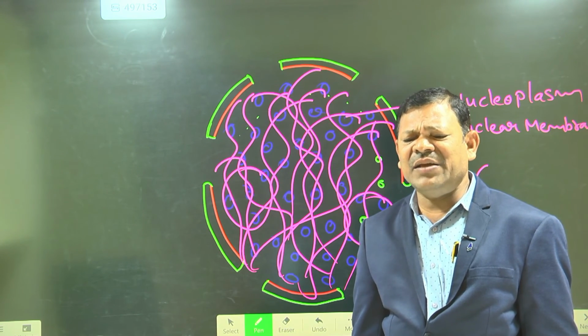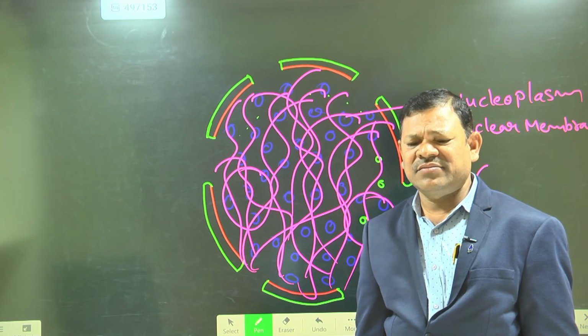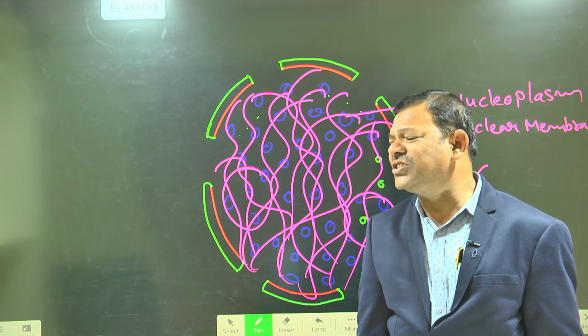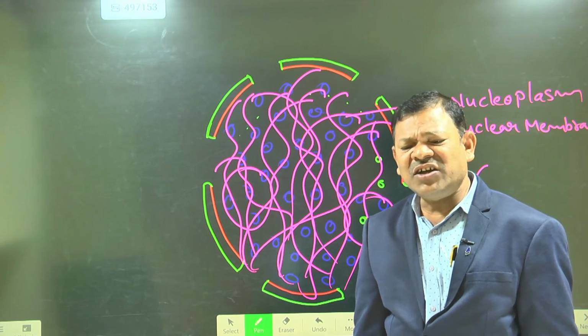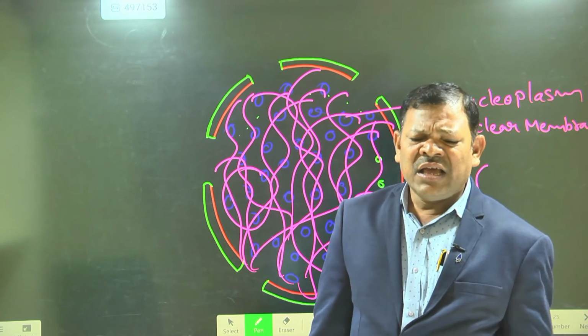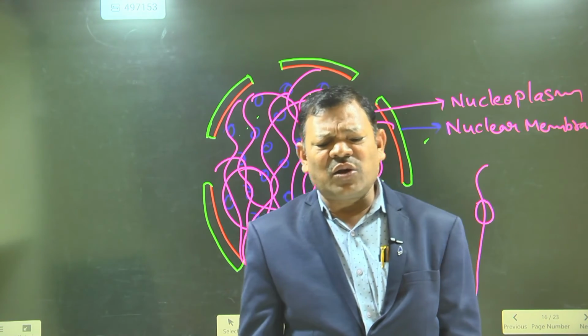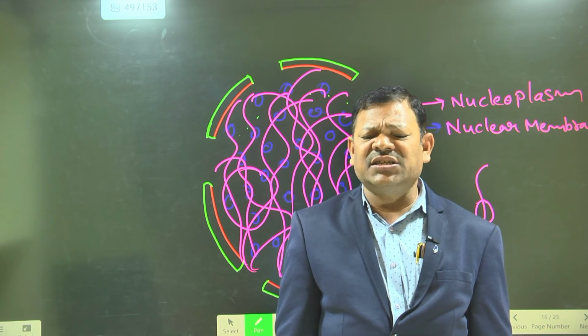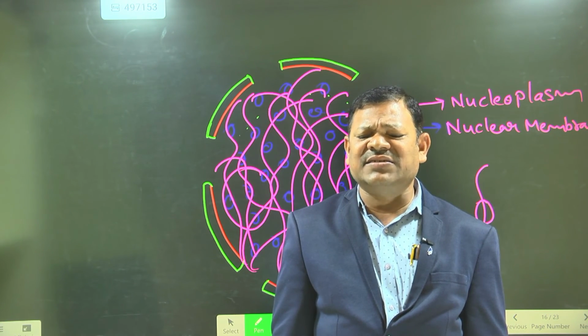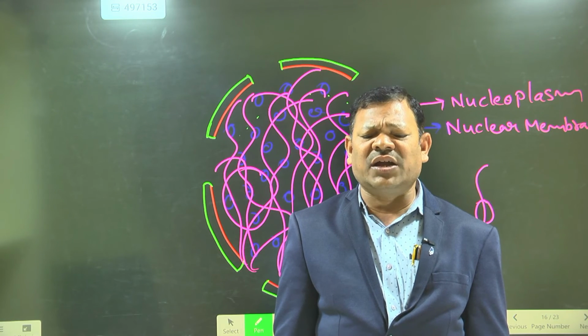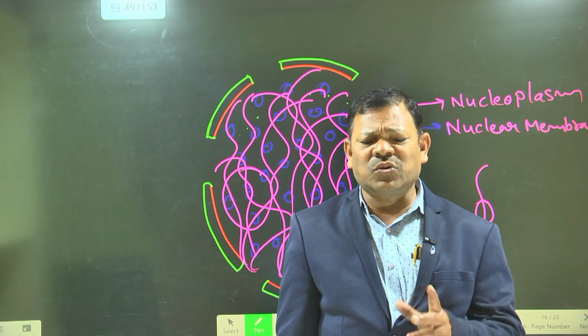And a very important point: what are the functions of the nucleus? Control and coordination of every organelle in the plant cell and animal cell occurs through the nucleus only. Control and coordination occur through the nucleus.